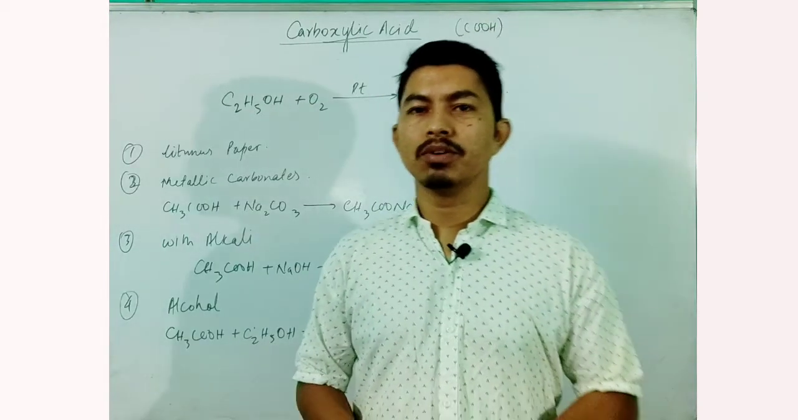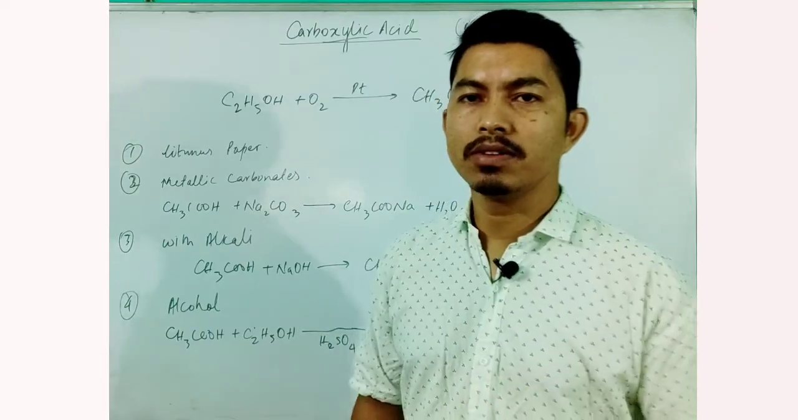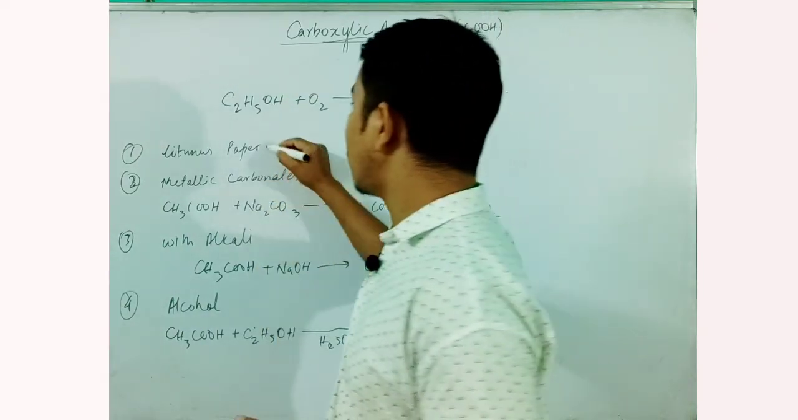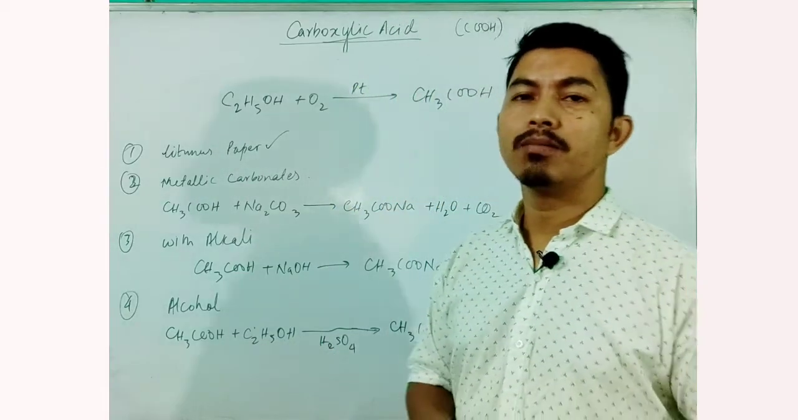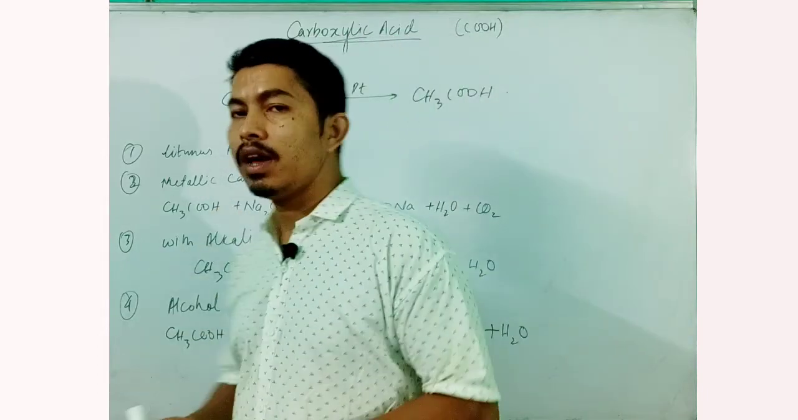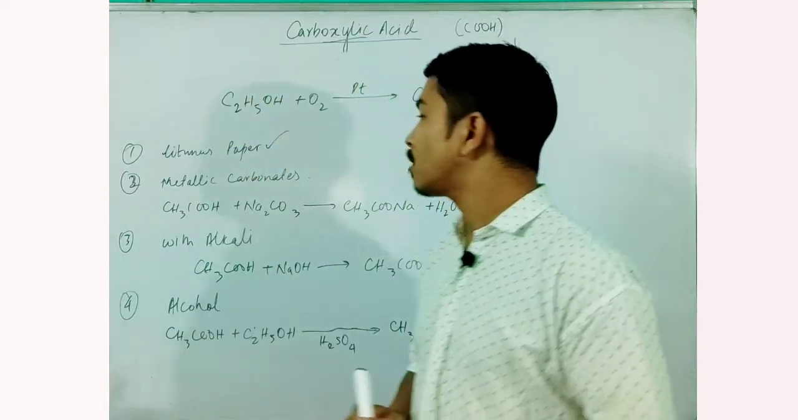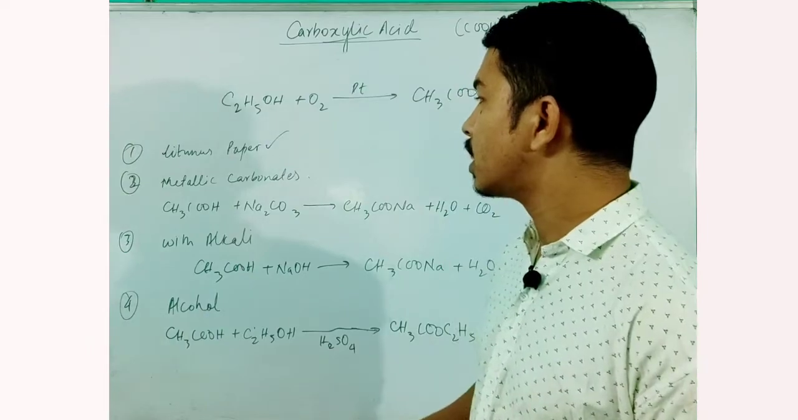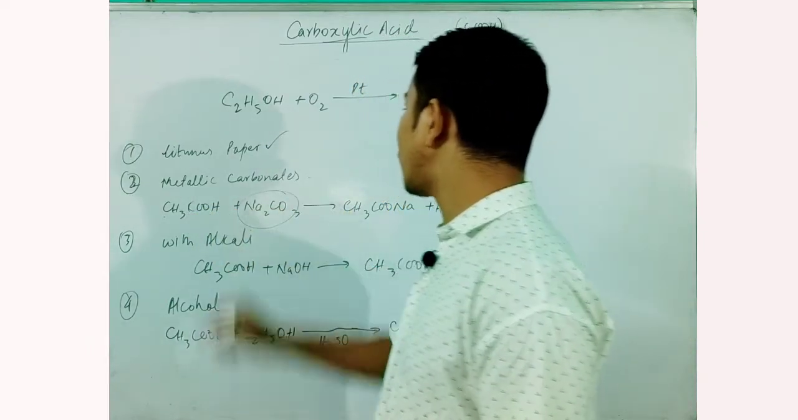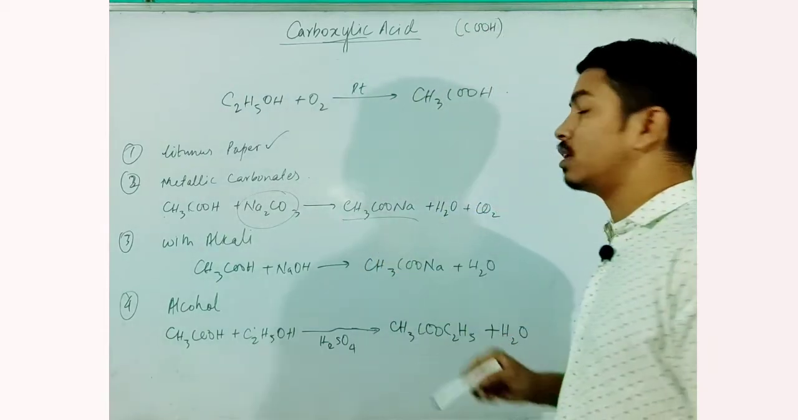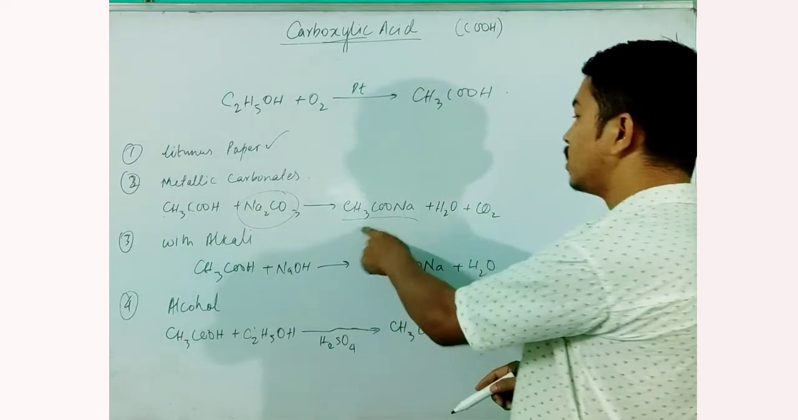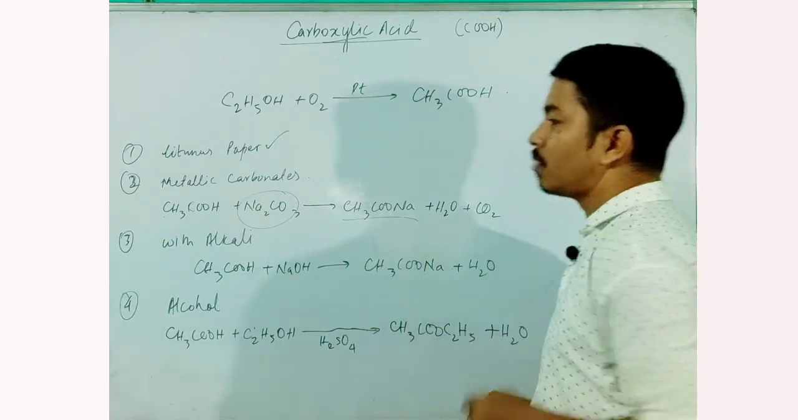Coming to the chemical properties of carboxylic acid, as the name itself suggests, it is acidic, so in its action on litmus paper, blue litmus will turn red in color. Coming to the second, the action of carboxylic acid with metallic carbonates. If I take acetic acid and treat it with sodium carbonate, it gives the respective ethanoate, sodium ethanoate, water and carbon dioxide.